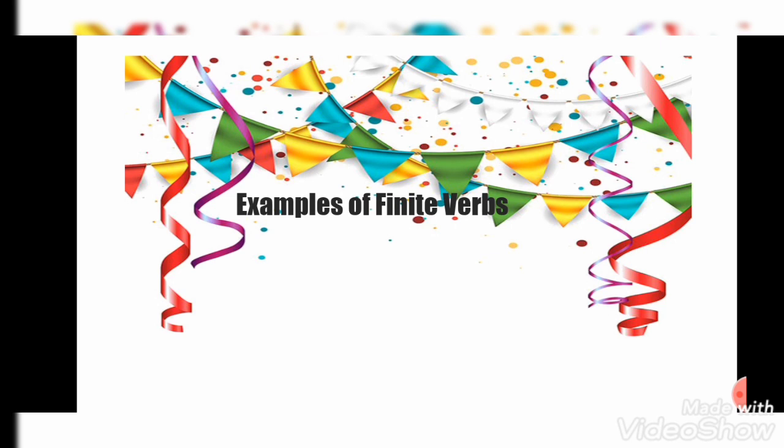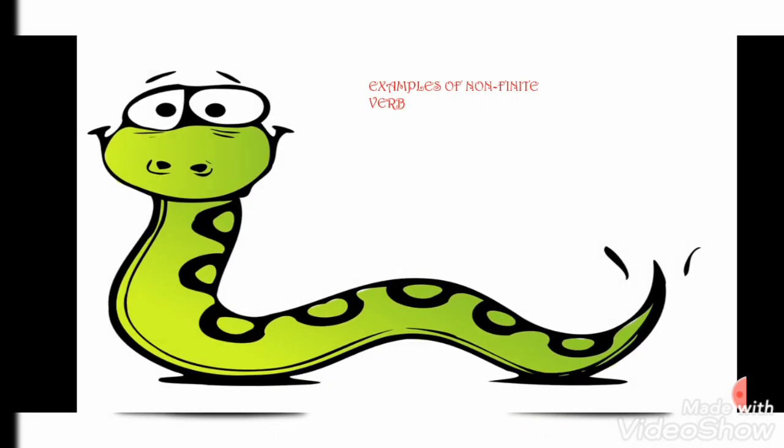Now, two more examples of finite verbs. A boy's best friend is his mother. Is is the finite verb. Get busy living or get busy dying. Get is the finite verb. Now, two examples of non-finite verbs. He wanted to find a solution. Sleeping in the afternoon is not healthy at all. To find and sleeping are non-finite verbs.